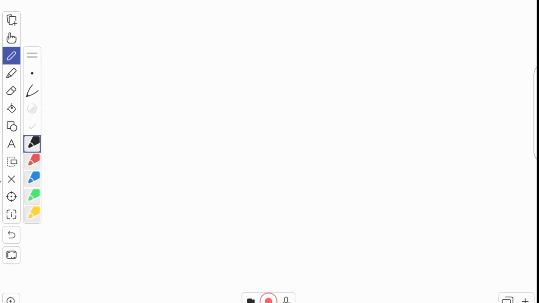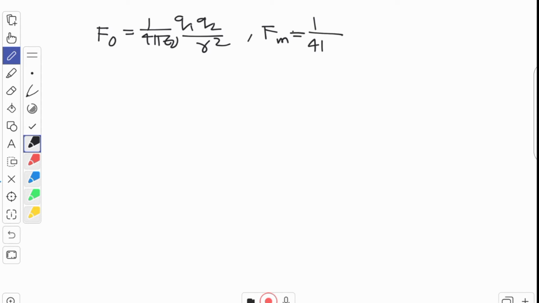See, F naught is equal to 1 by 4 pi epsilon naught Q1 Q2 by R square, and force in medium is equal to 1 by 4 pi epsilon Q1 Q2 by R square. So we'll just divide these two equations. So divide these two equations, what we'll get? We'll take the ratio.